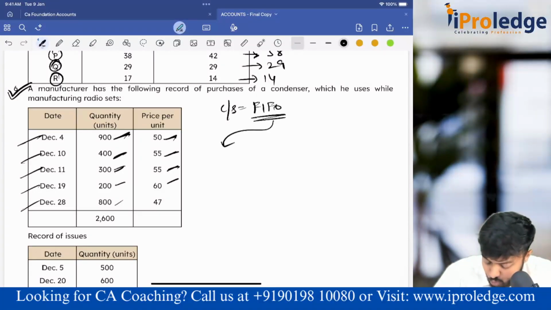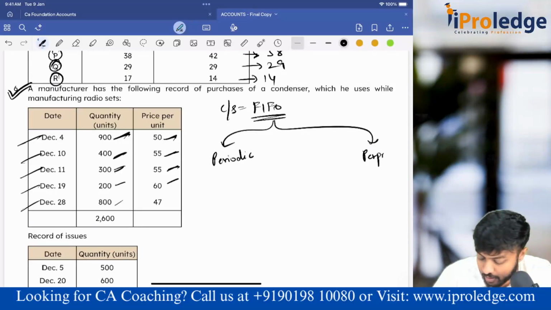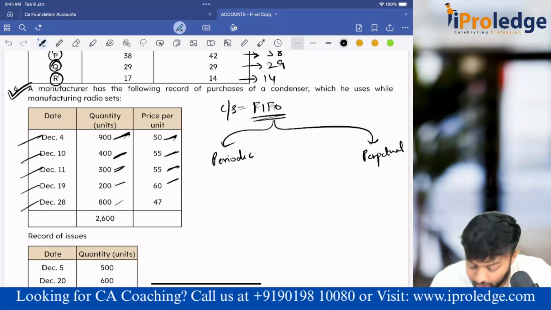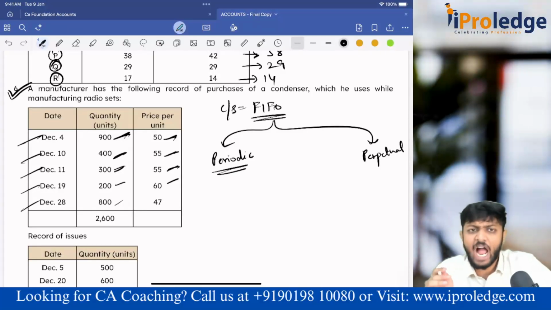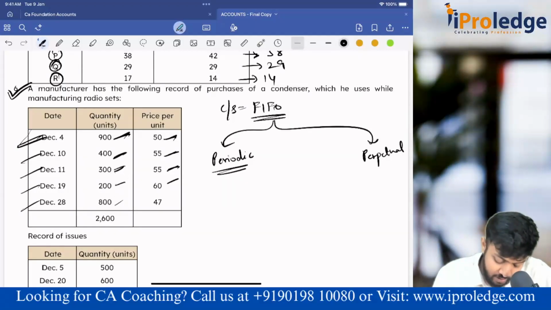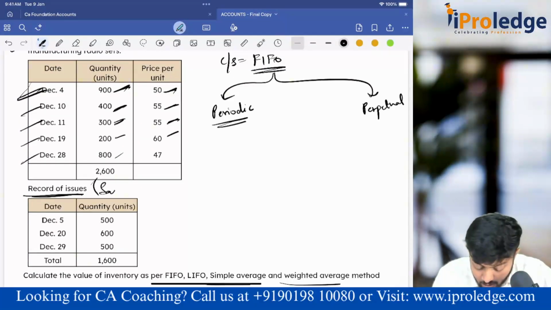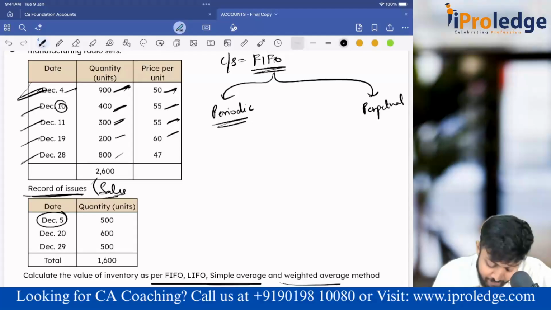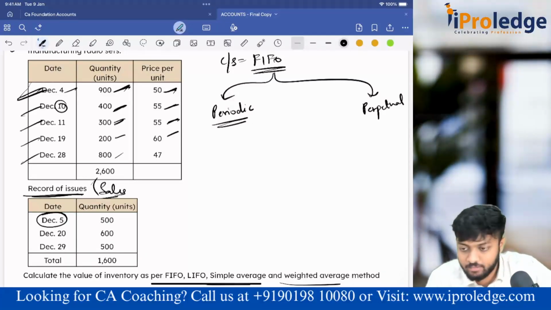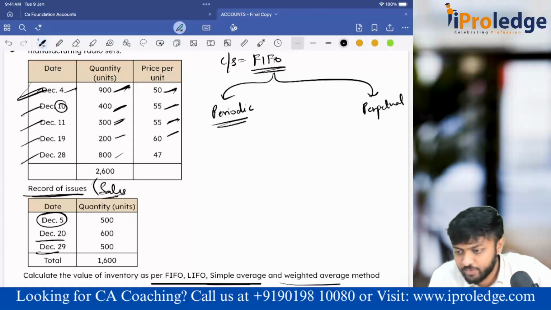Now two things are possible. One is they are following periodic inventory taking, and the other is they are following perpetual inventory taking. Sir, how will it matter? In periodic, I am doing closing stock only at the end of a particular period. Now here it is December, okay. If you see the record of issues, meaning sales, before the 10th purchase there was one on December 5. One sale happened in between. In December, sales have happened, okay.